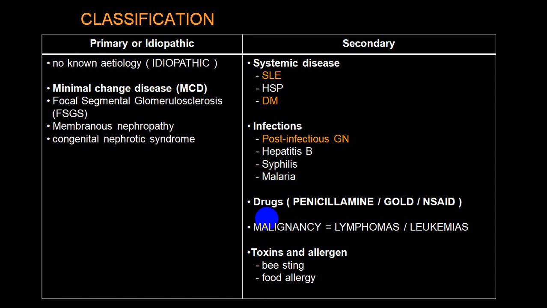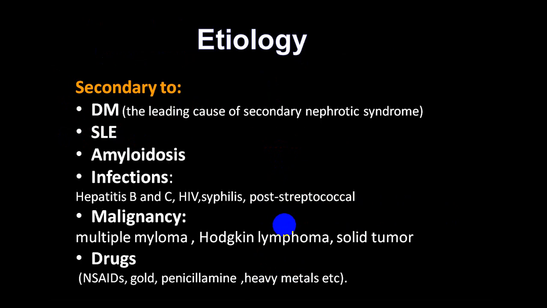Among drugs, penicillamine, gold and NSAIDs account for the most common group which will produce nephrotic syndrome. Malignancy, we have multiple myeloma, lymphomas, leukemia, and toxins and allergens, particularly bee sting, certain food allergy can produce nephrotic syndrome. So in secondary, the most common is diabetes and SLE.